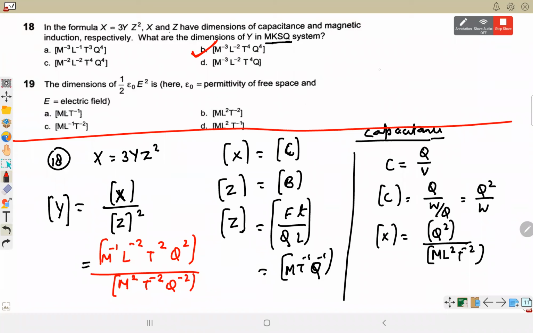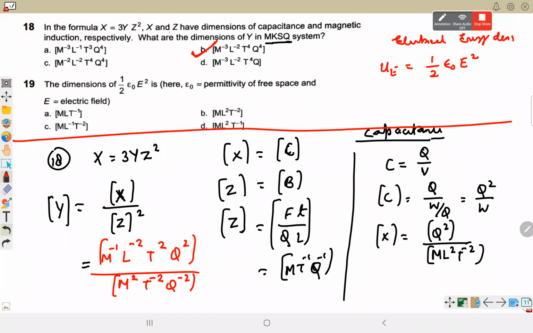Question number 19. This is formula for what? किसका formula होता है ये? Half epsilon naught E square. Energy density. Electrical energy density. ऐसे अलग अलग निकालोगे तो epsilon naught के लिए निकालना पड़ेगा अलग, E के लिए अलग. Energy density is energy stored per unit volume. So we'll find out energy divided by volume. Energy is ML²T⁻² divided by L³. So ML⁻¹T⁻². ML⁻¹T⁻² C is the option.